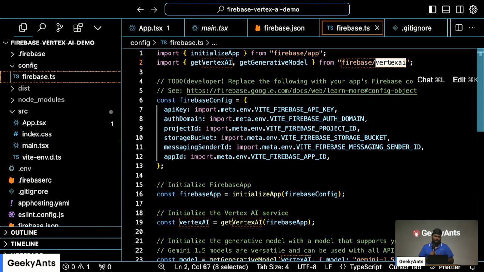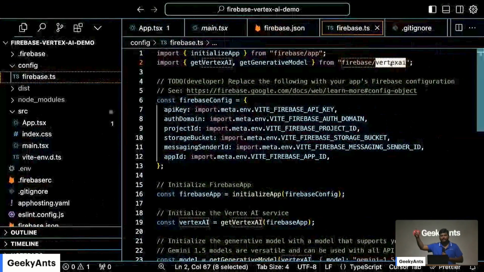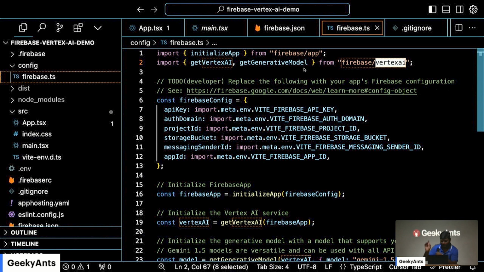This was not there before, and if you want to integrate AI into your application, you don't really have to go to Gemini AI Studio, don't have to download a key, nothing at all. Your Firebase configuration itself is enough for you to start using Vertex AI, except one small catch. You have to enable the paid version of Firebase, which is the Blaze plan, because Vertex AI is actually a paid product, right?